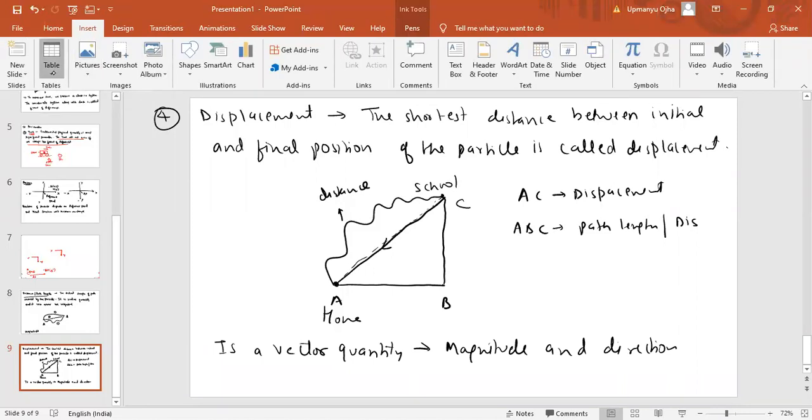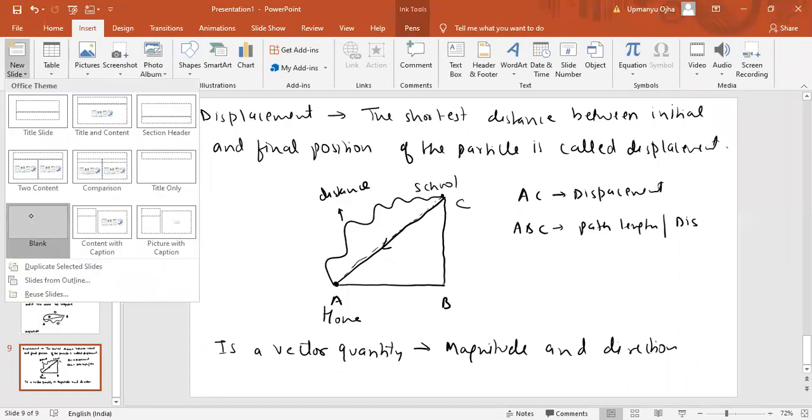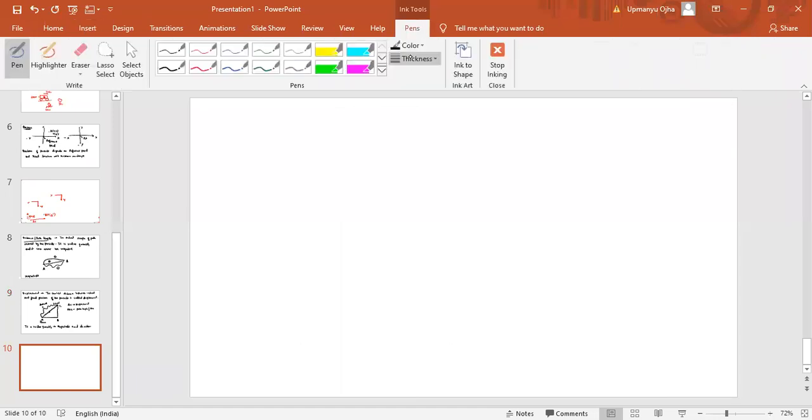Just tell me one point, with this school and home example only. This was your home, this was your school. The displacement will be only one path, because only one path will be the shortest path between A and C. If I draw a straight line connecting A and C, that will be your shortest path.